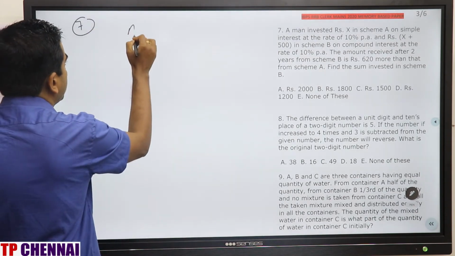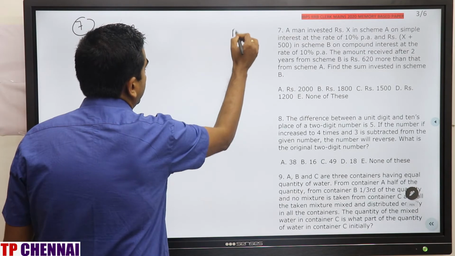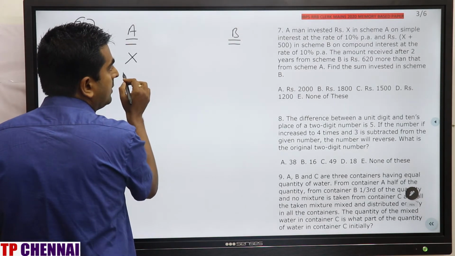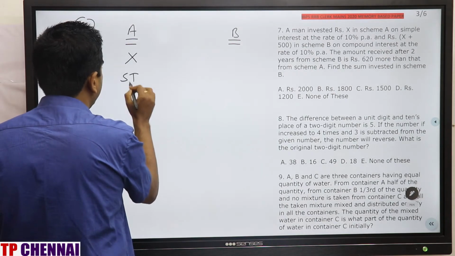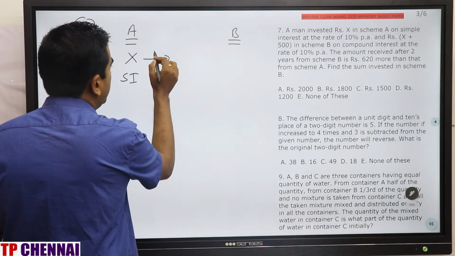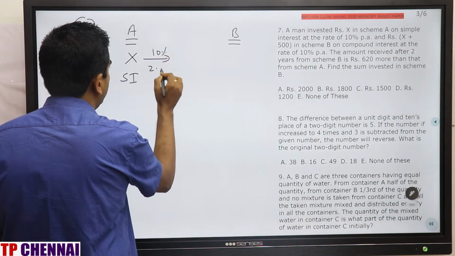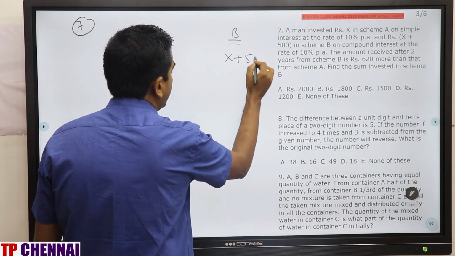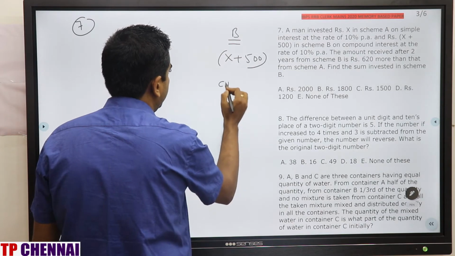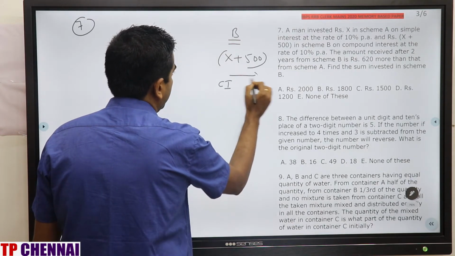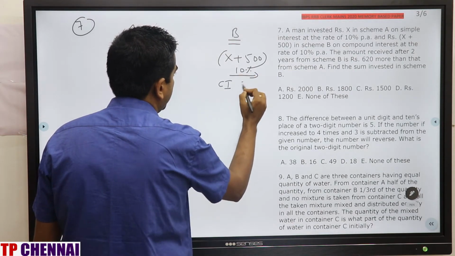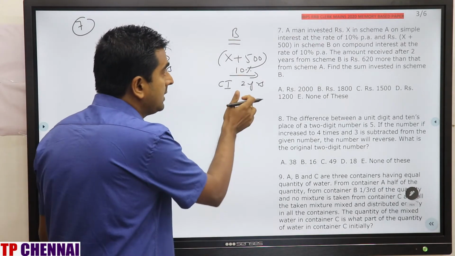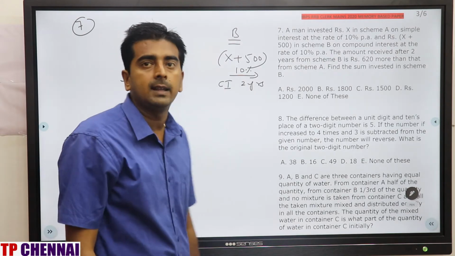Two schemes are there, A and B. In scheme A it is X and it follows simple interest. R is nothing but 10%. Time is 2 years. Scheme B, X plus 500, CI, 10% and time is 2 years. Amount received after 2 years from scheme B is rupees 620 more than that in scheme A.